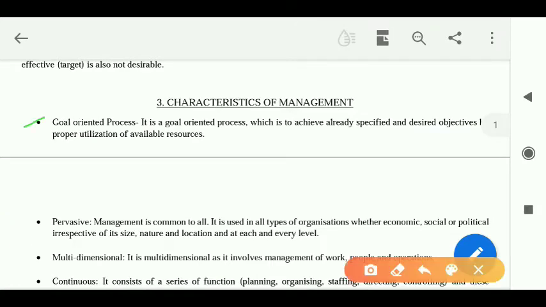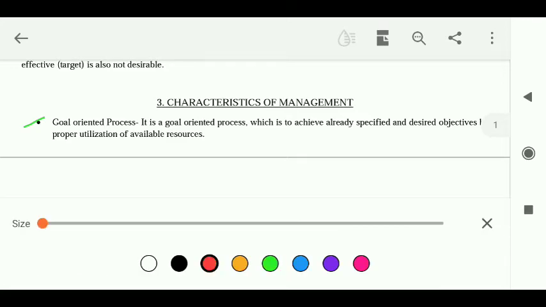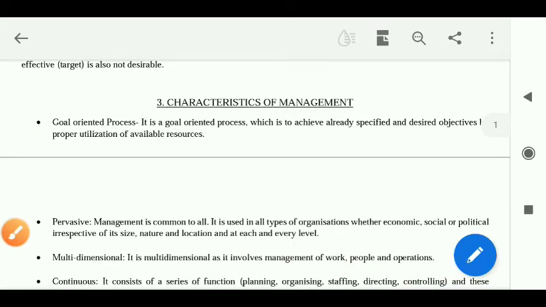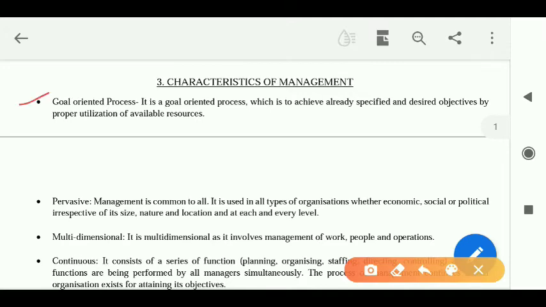It is a goal-oriented process. Now, why do we call management a goal-oriented process? Because the process of management revolves round and round the organizational goal itself, isn't it? Whatever process of management we are following, why do we follow management? Because at the back of our mind we know that we have to achieve a particular goal, we have to achieve a particular objective, right?